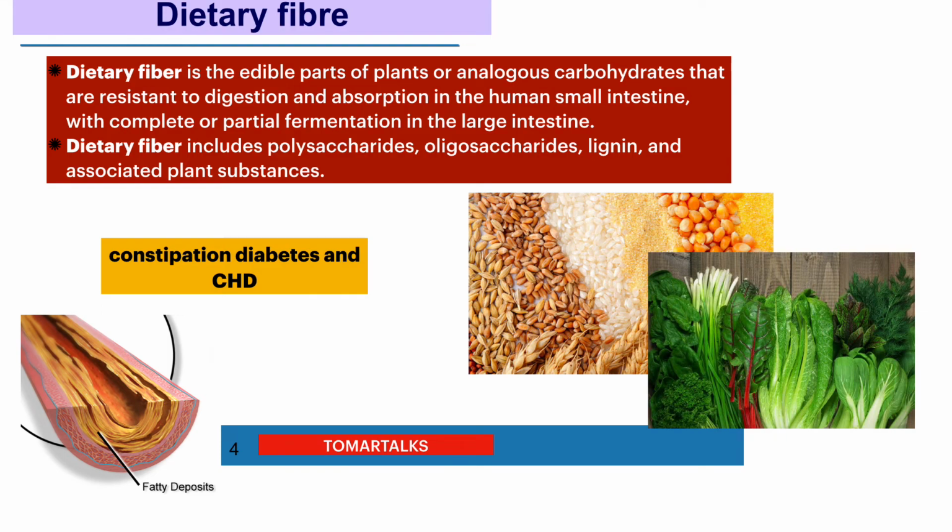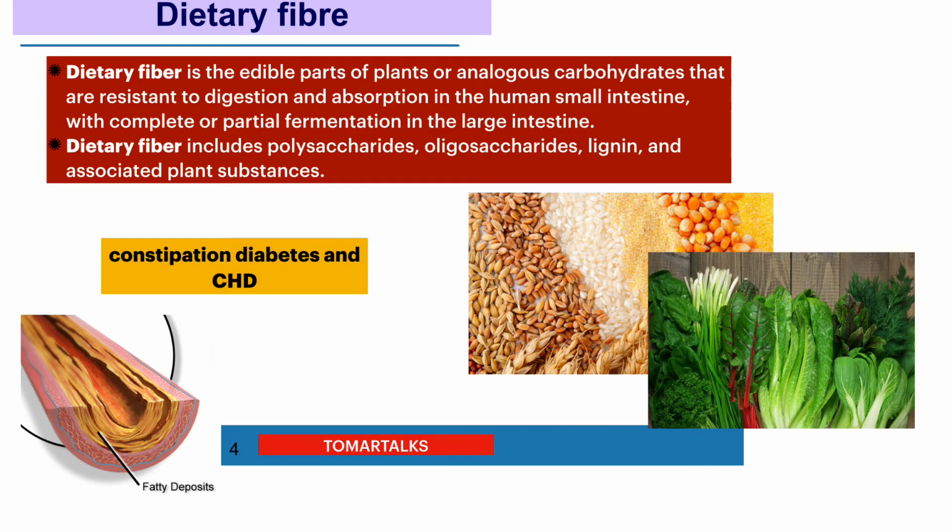Constipation doesn't occur when you take dietary fiber in the diet. And the second thing is, they lower blood cholesterol and also blood glucose. The sharp rise of blood glucose, as in diabetics, is also reduced. So attenuation of the blood cholesterol level as well as of blood glucose is also a function of dietary fiber, said to be protective in diabetes as well as coronary heart diseases.